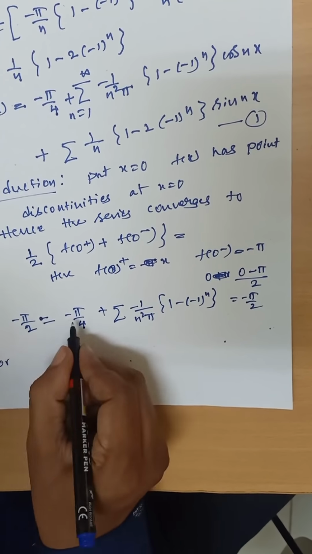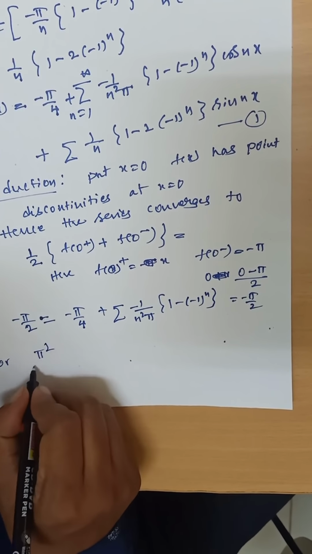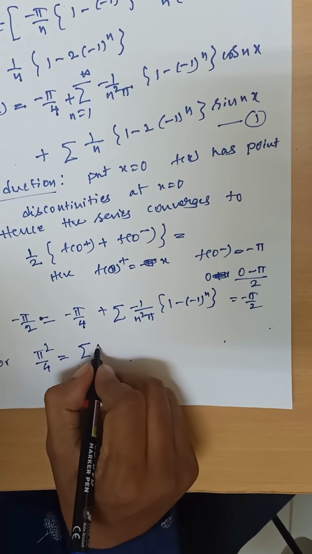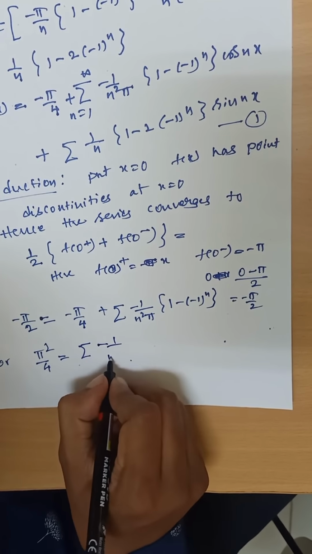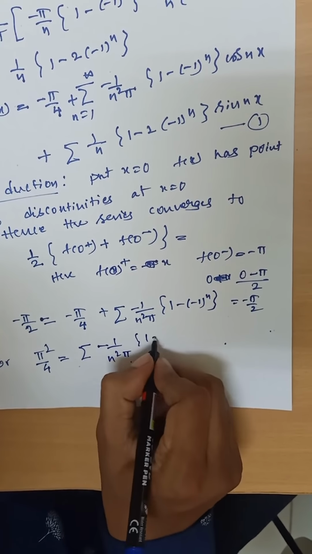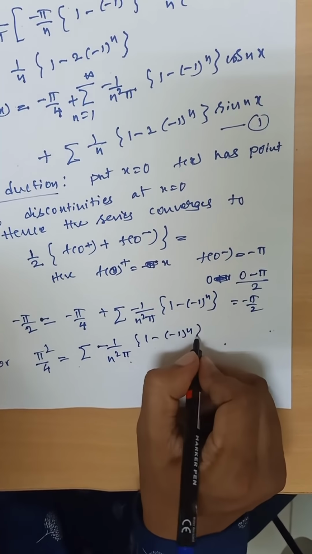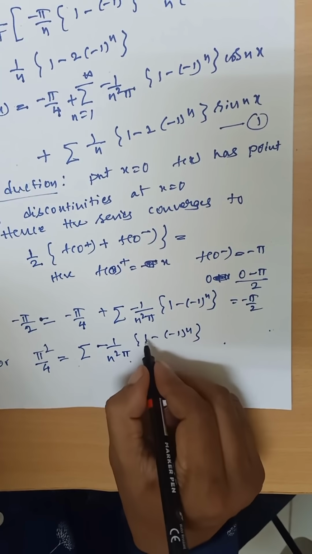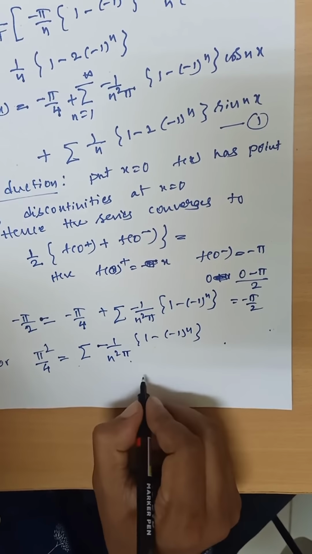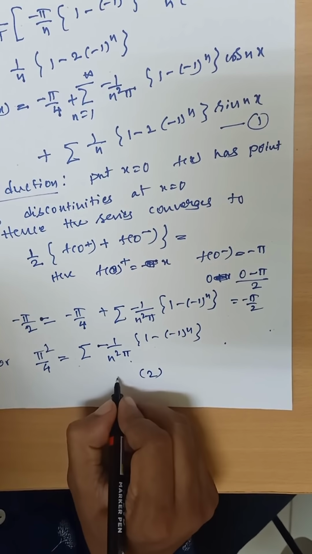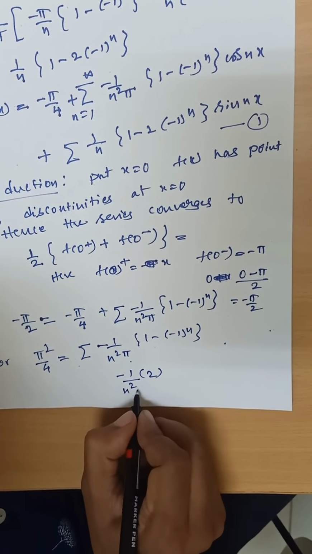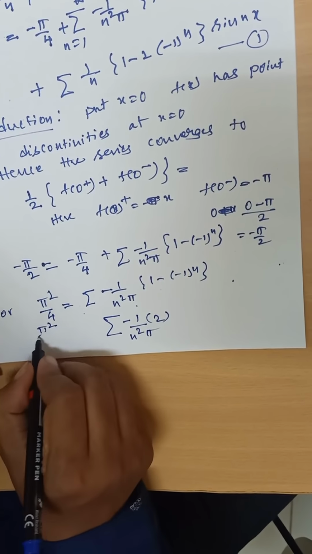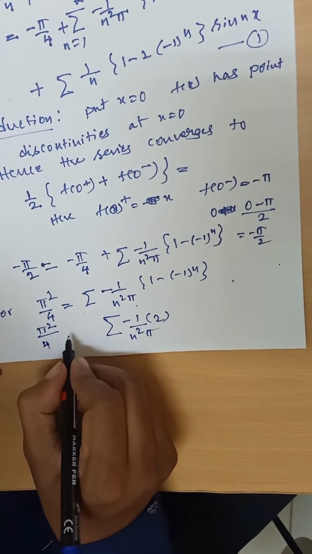Take this side, you will get pi square by 4 is equal to summation of minus 1 by n square pi, 1 minus minus 1 power n. You know the value of 1 minus of minus 1 power n is 2, minus 1 by n square pi, that is pi square by 4.